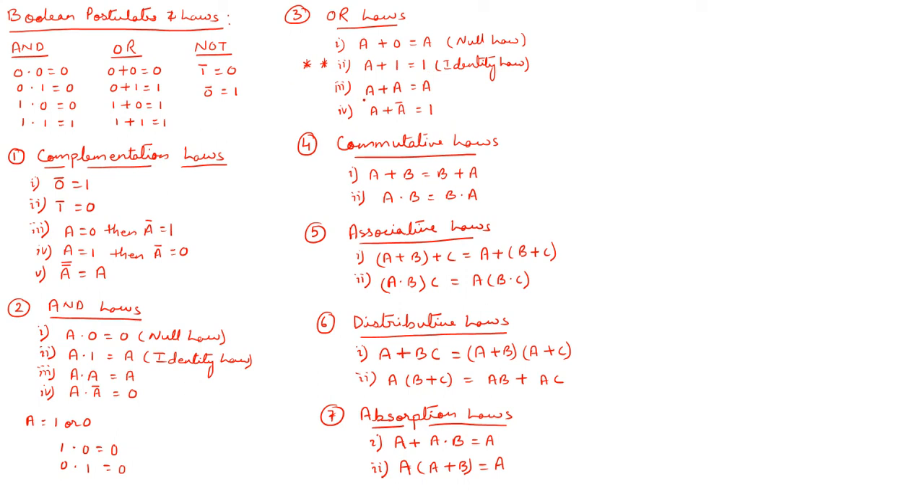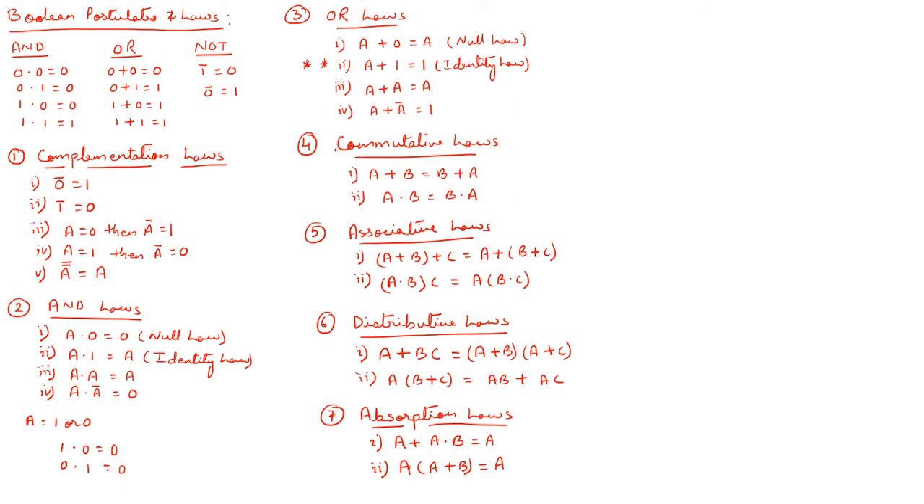A plus a equals a, and a plus a complement equals 1. Just like the AND laws, you can verify this also by checking the OR postulates. If you take a value as 1 and 0 and you OR with 0, you're getting the a value itself. Similarly for a plus 1, if you take a value as 1 and 0, you'll be getting 1. If you take a twice with the OR operator, you'll get a itself, and a plus a complement gives 1. Just like AND, which I verified, you can verify the OR laws.